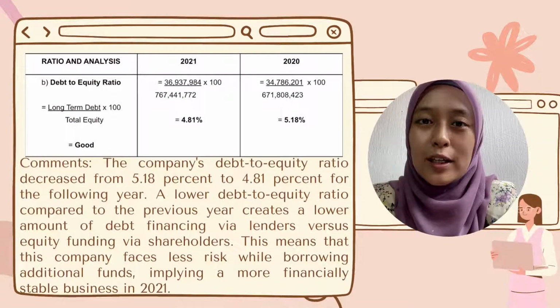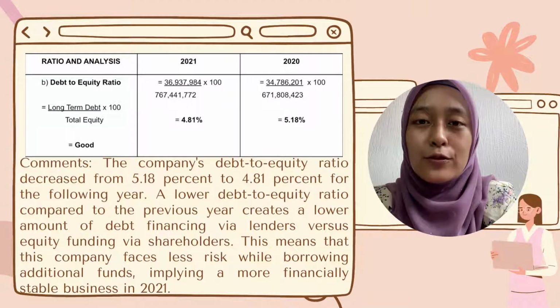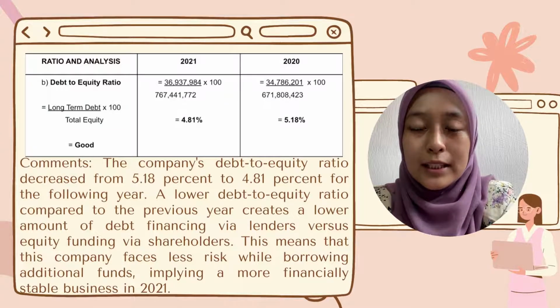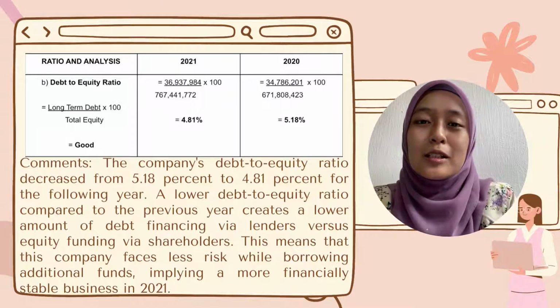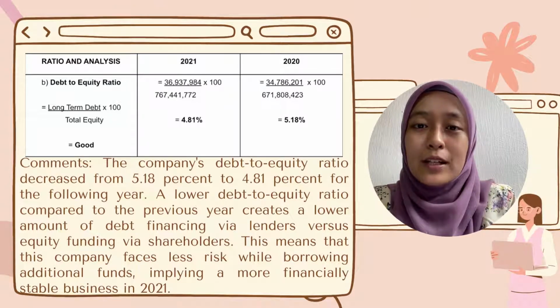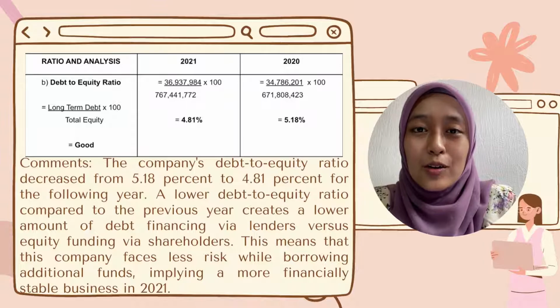The debt to equity ratio is used to calculate the weight of total debt and financial liability against shareholder equity. This will create a lower amount of debt financing via lenders versus equity funding via shareholders.